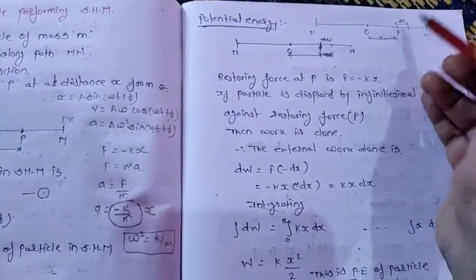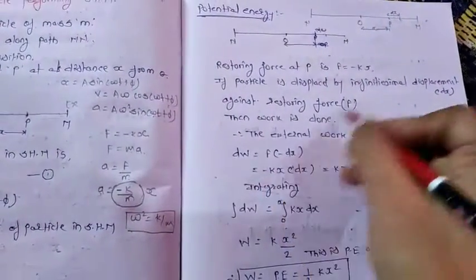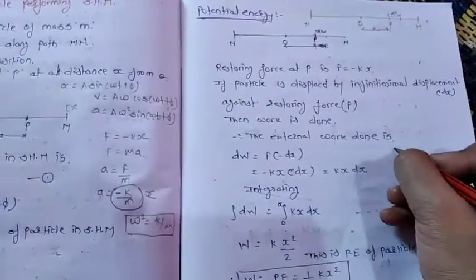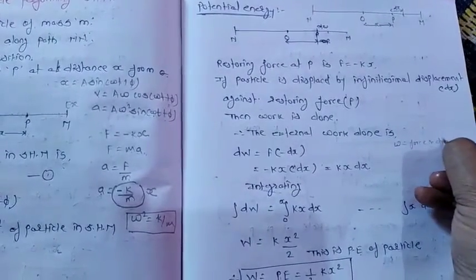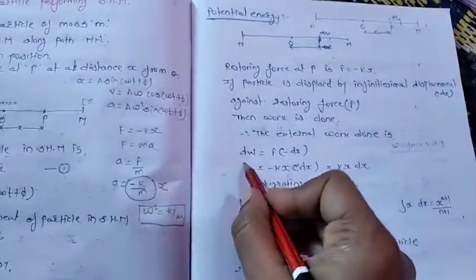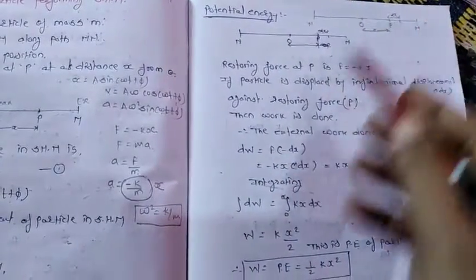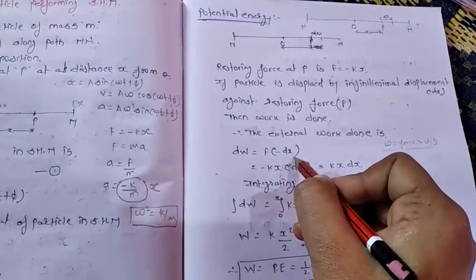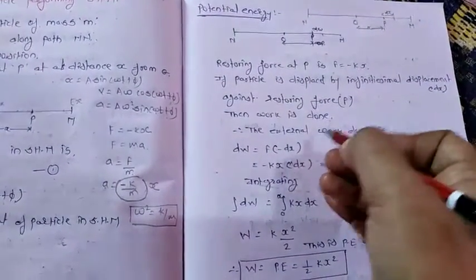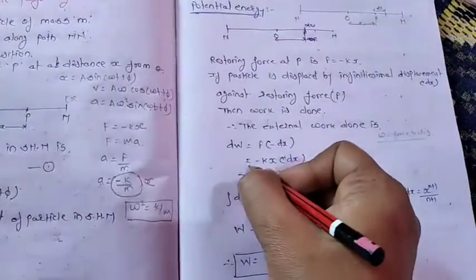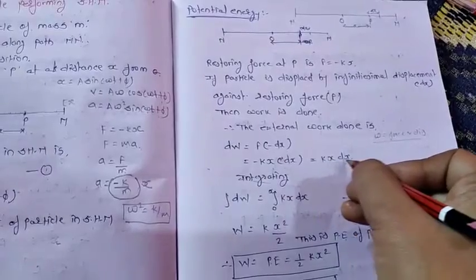then we can say work is done. Work done is given by force into displacement. We have the formula W is equal to force into displacement. So we use this formula: work done dW is equal to F into the displacement dx. So it is minus, as it is acting against the restoring force, so it is minus kx into dx.